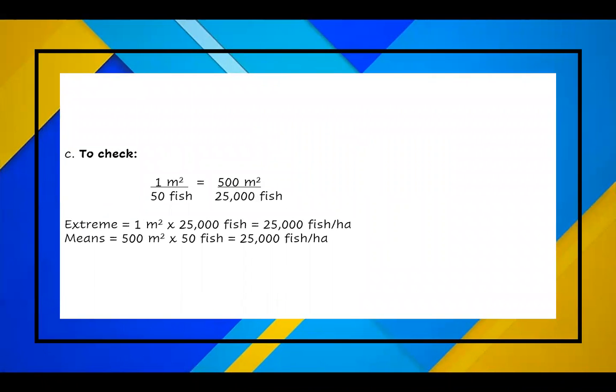To check that, again, we have 1 meter squared divided by 50 fish is equal to 500 meters squared divided by 25,000 fish. Our extreme now is 1 meter squared cross multiplied to the other side, which is 25,000 fish. And our means is 500 meters squared times 50 fish. Again, cross multiplication to the other side is equal to 25,000 fish. So it is the same. The extremes and means are the same, so our answer is correct.